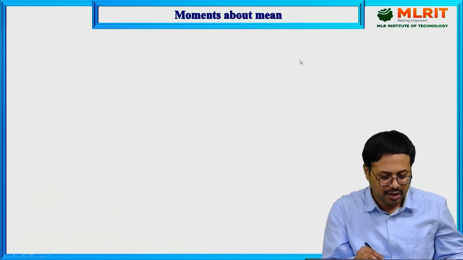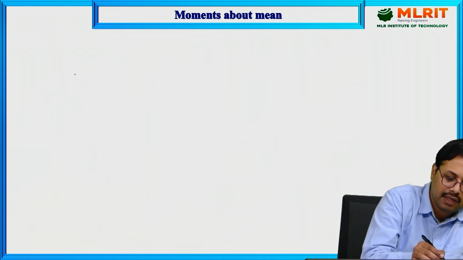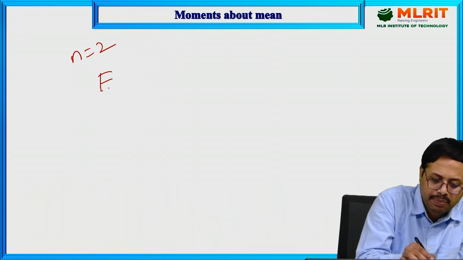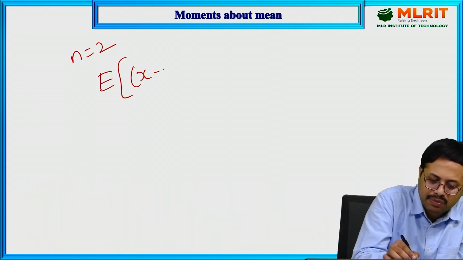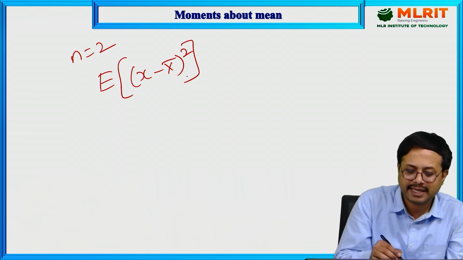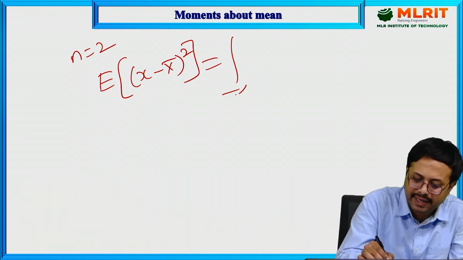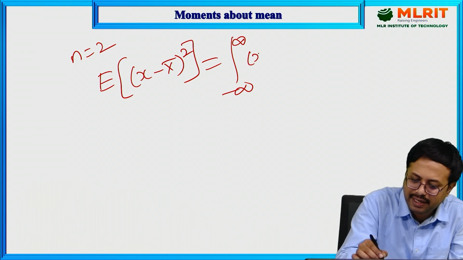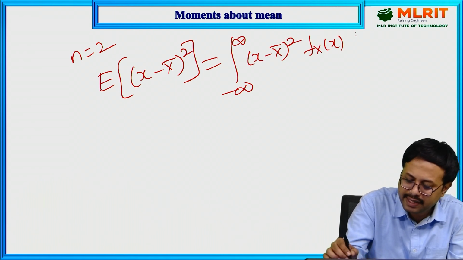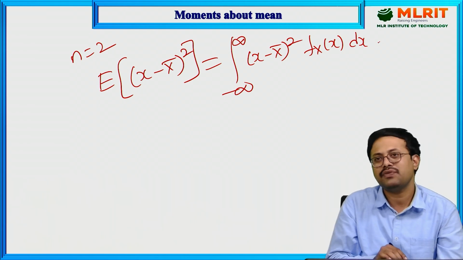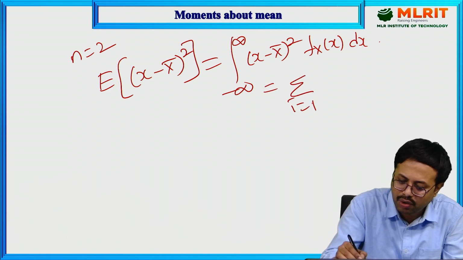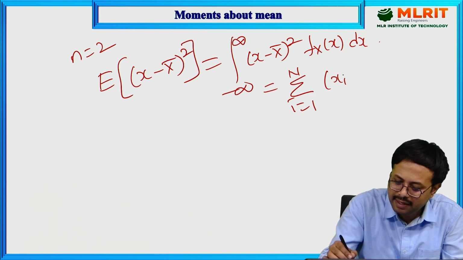Now next we'll discuss the second order. Second order means n equal to 2. N equal to 2 means the expectation of (x minus x bar) power 2. Then what you are going to get? The integration from minus infinity to infinity of (x minus x bar) whole power 2 fx of x dx. Okay, this is for continuous. For discrete, what you are going to get? The summation i equal to 1 to n of (xi minus x bar)